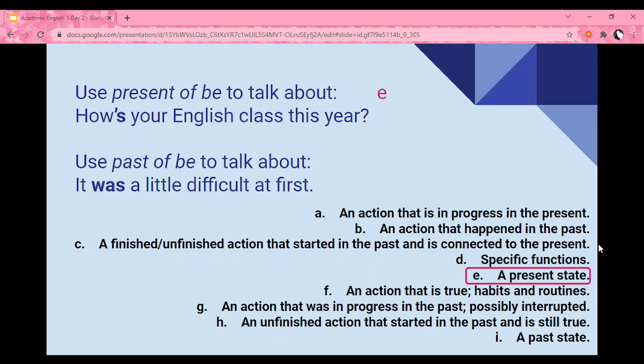Now, we use the past of verb to be to talk about a past state. Something that was true, but of course it changed, or is no longer true. It was a little difficult at first. Here again, your verb to be is going to change depending on the subject, but you only have 2 options, was and were. Let's continue.